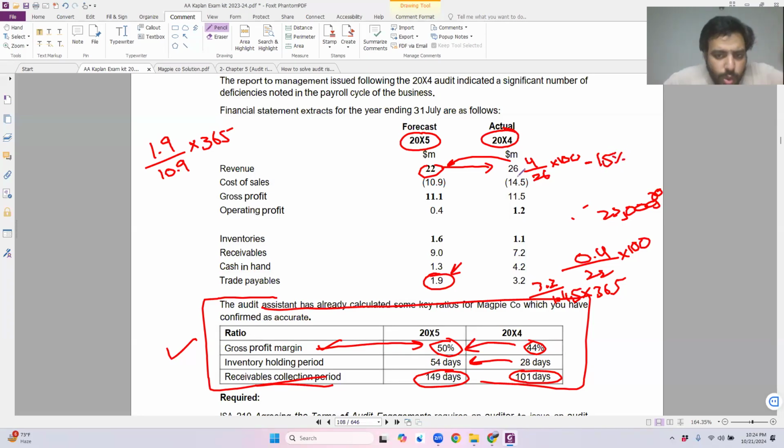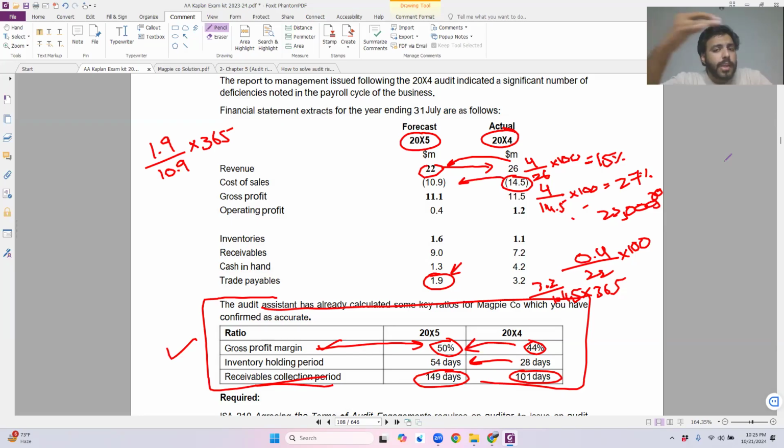Let's look at the cost of sales. The cost of sales is also going down. It's decreasing from 14.5 million to 10.9 million. What is the total amount of decrease? 14.5 minus 10.9. The cost of sales also decreased by 4 million. And if I want to find the percentage by how much it has decreased, the previous year's cost of sales was 14.5 million. 4 divided by 14.5 multiplied by 100 is 27%. So overall, oh, this is something bad.